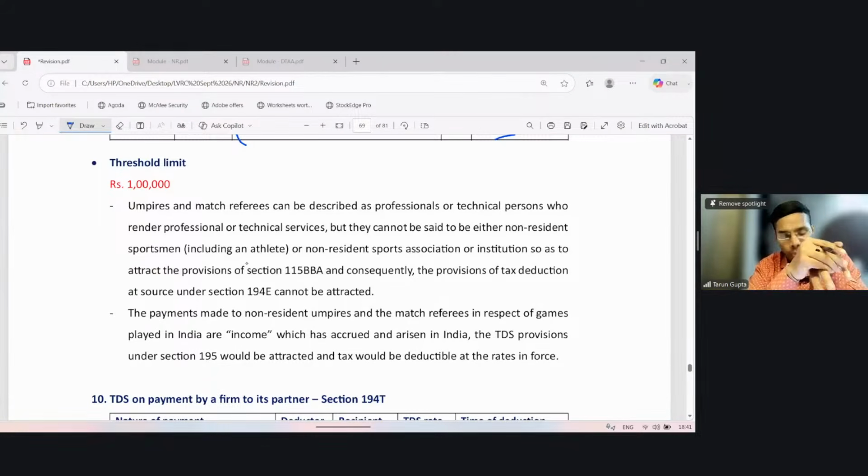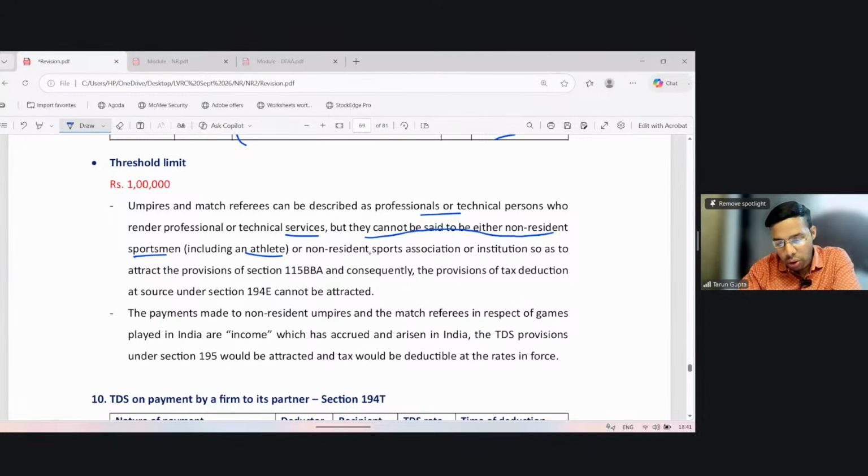The answer is no. So it says that umpires and match referees can be described as professional or technical persons who render professional technical service. But they cannot be said to be either non-resident sportsmen, including athletes, or a non-resident sports association or institution so as to attract the provision of section 115BBA.